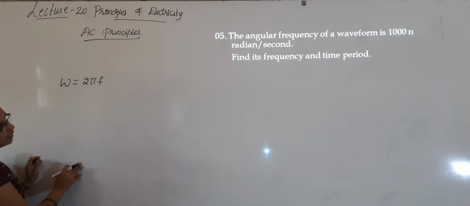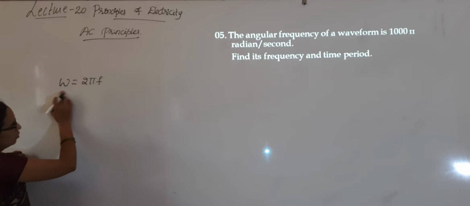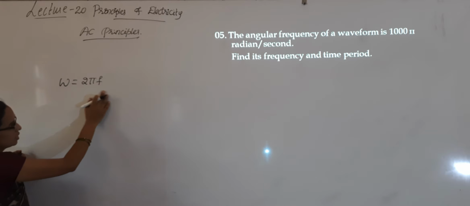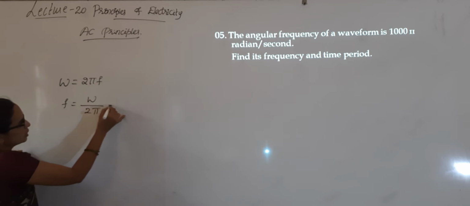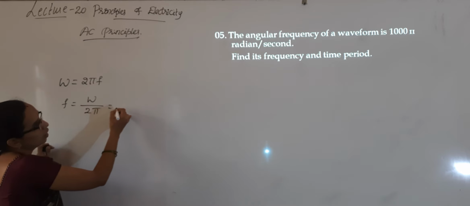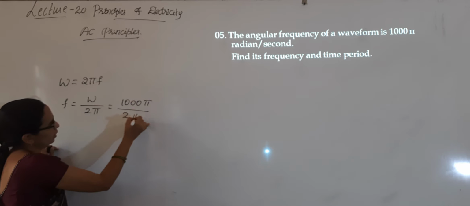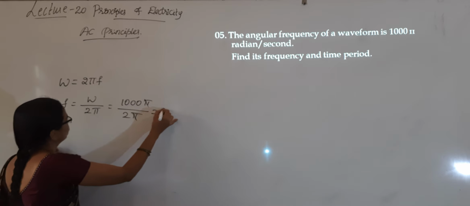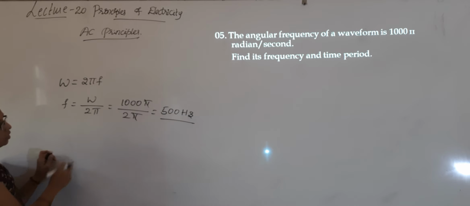The formula for angular frequency is 2 pi f, f is equal to omega by 2 pi, that is 1000 pi divided by 2 pi. Pi gets cancelled. 500 hertz is the frequency.